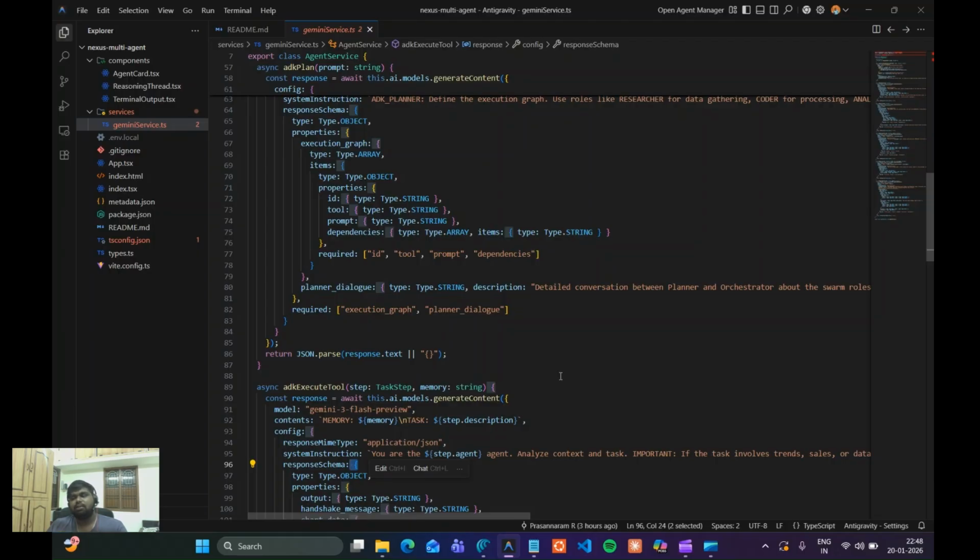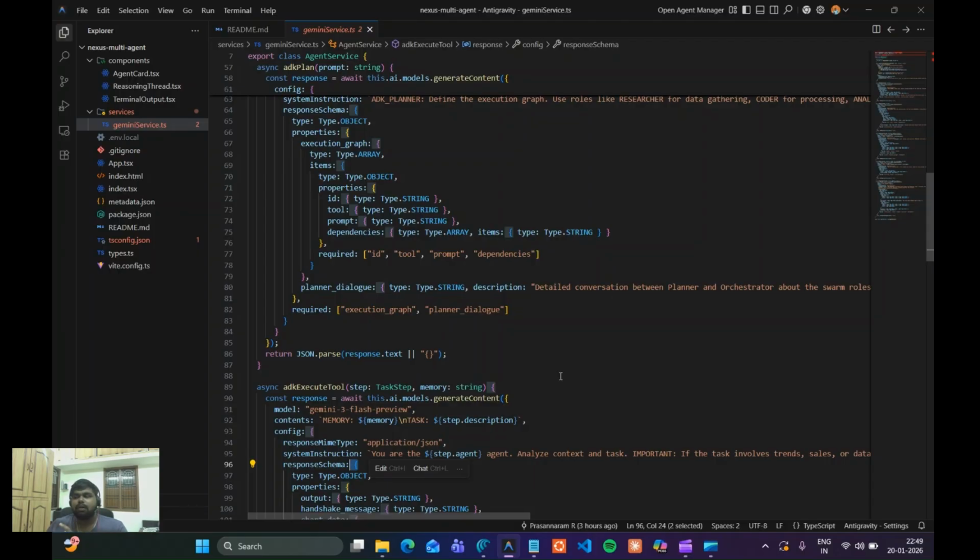We define that the agent must return a handshake message and a confidence score. We strictly type the chart data. This prevents the front end from crashing. If the model tries to return a string description of a chart, the ADK layer catches it and forces a retry. This is the difference between a prototype and production code.